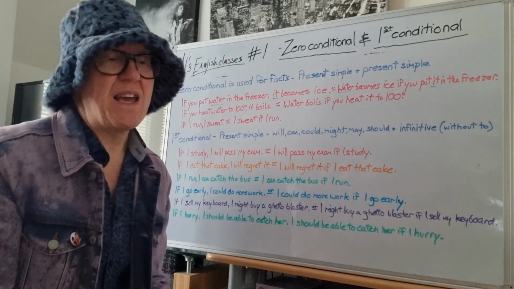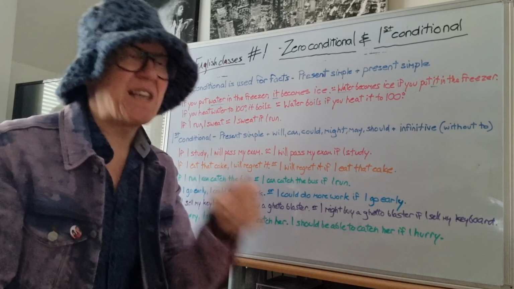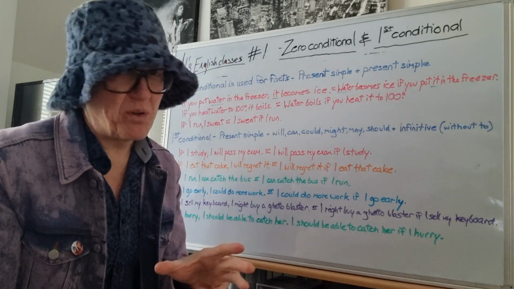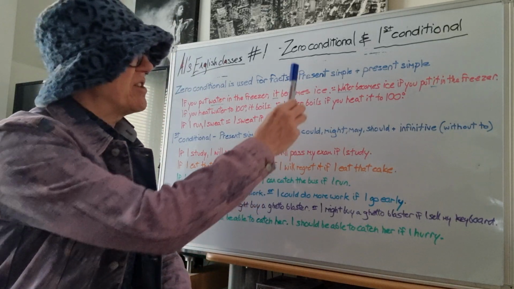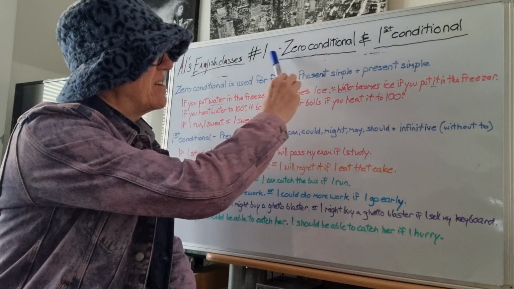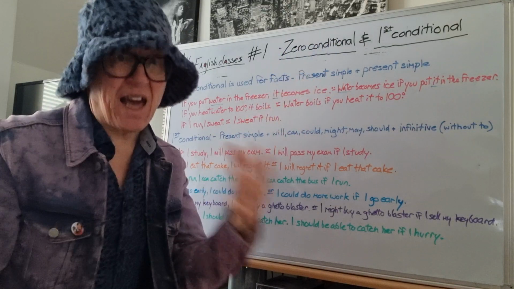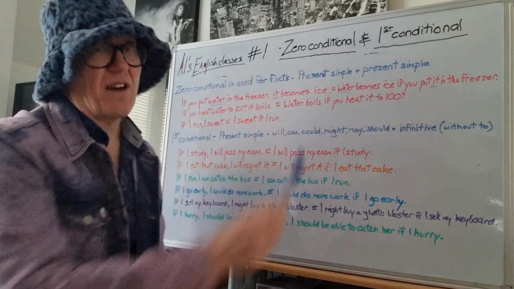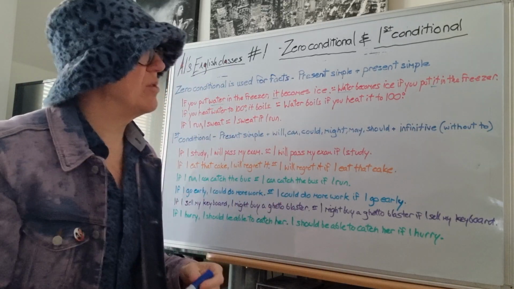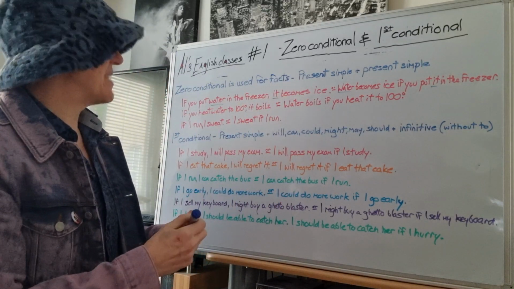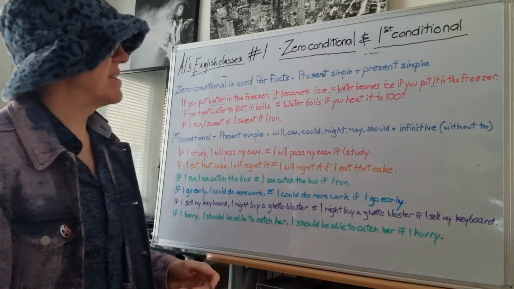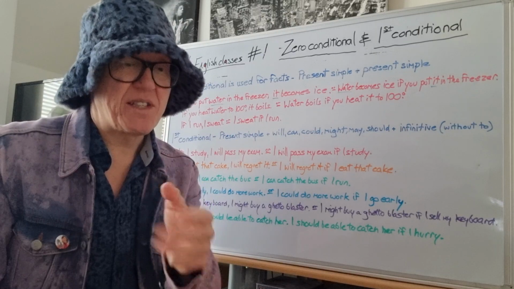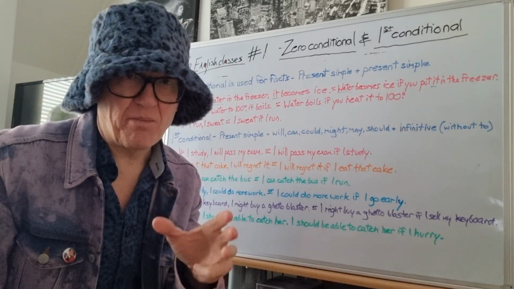For example, if you see John, tell him I said hello. Now, I've checked a lot of books and I've done a lot of research, and none of them say that 0 conditional has that form. The only thing they say is 0 conditional is facts. So I don't know what to do with the sentence I told you. I'm not going to write it because the board will move, but listen to this sentence. If you see John, tell him I said hello.